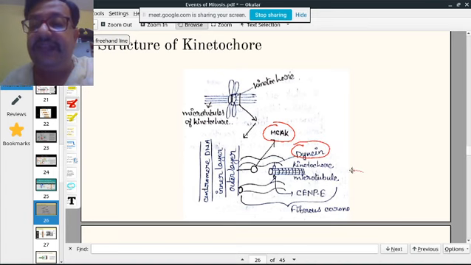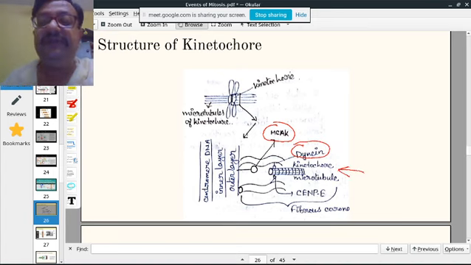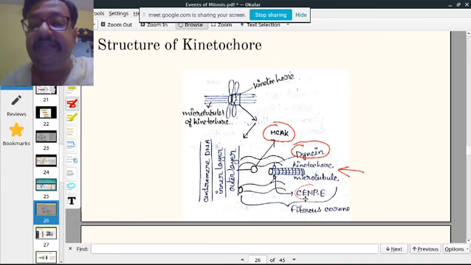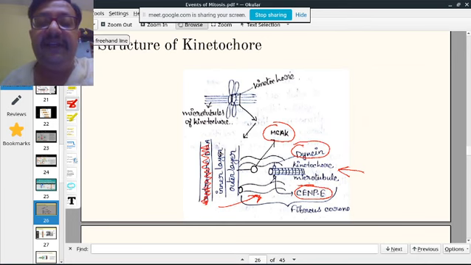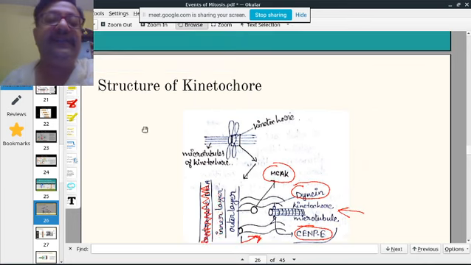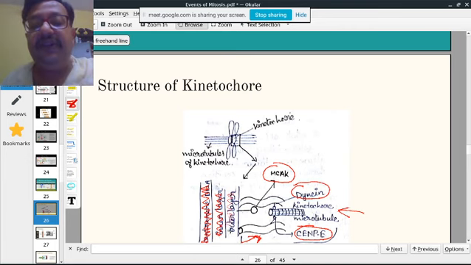This is the kinetochore microtubule. There is another protein known as SAMP. Then there are structures here known as fibrous corona. This layer is the chromosome centromere DNA. Then you have the inner layer of the kinetochore. Then you have the outer layer of the kinetochore.